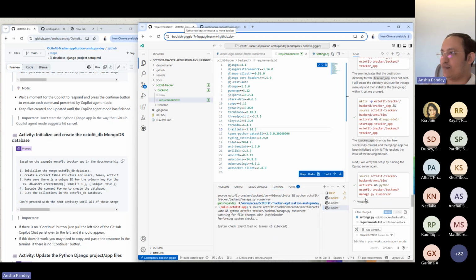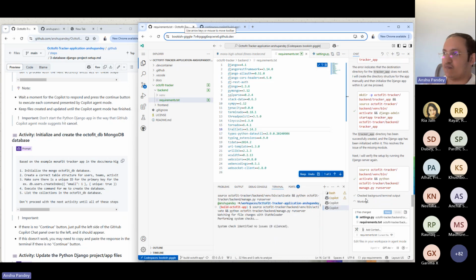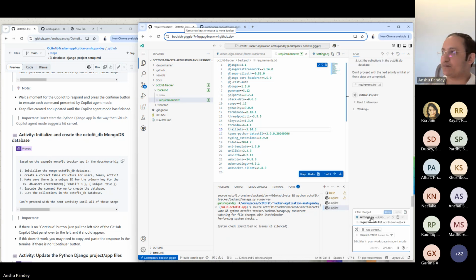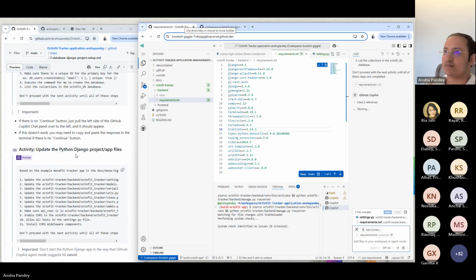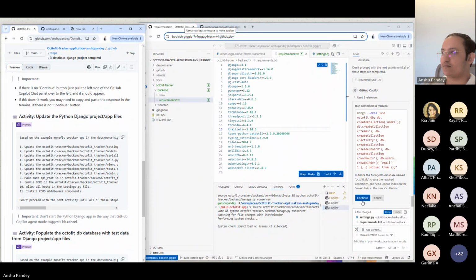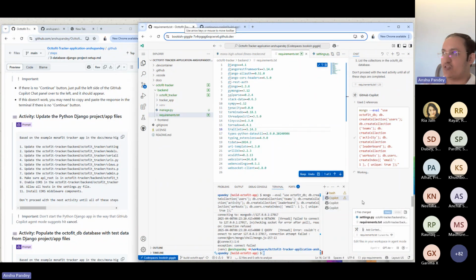Now we can test out. System check, no issues, good to go. Next step is now we'll initialize and create the MongoDB database, right? So we'll go ahead and say, do this. This will create multiple collections within the database.